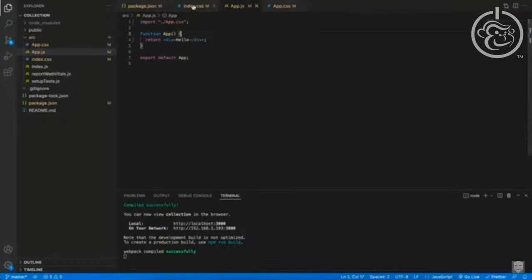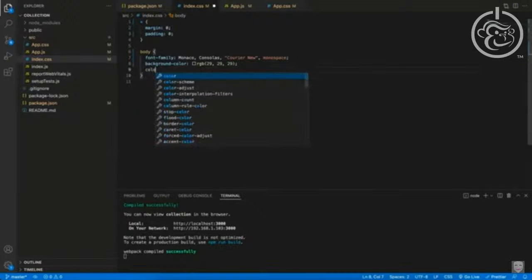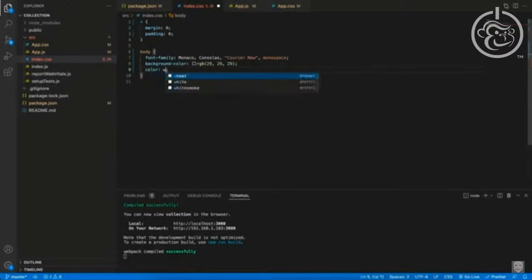Seeing that for the most part, our whole app will have a dark background, we might as well in the base styles in the index.css file over there, give it a color. And we can just make this white. And if you want the RGB value, we can do that. Save it. And now we can at least see all the text that we're going to have on our app.